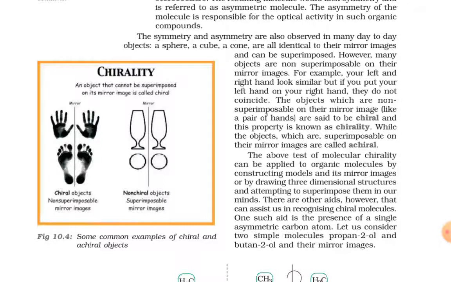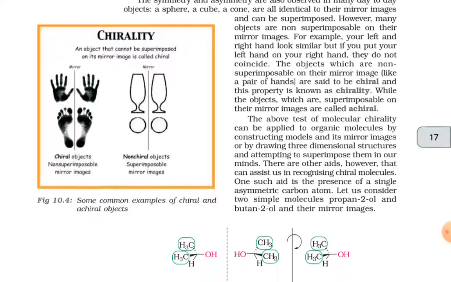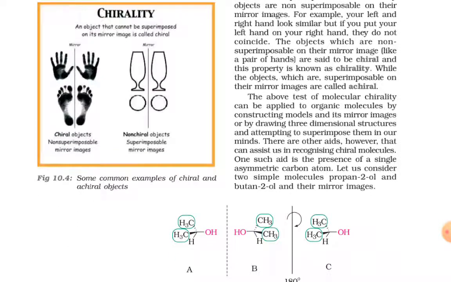The above test of molecular chirality can be applied to organic molecules by constructing models and their mirror images, or by drawing three-dimensional structures and attempting to superimpose them in our minds. There are other aids, however, that can assist us in recognizing chiral molecules.